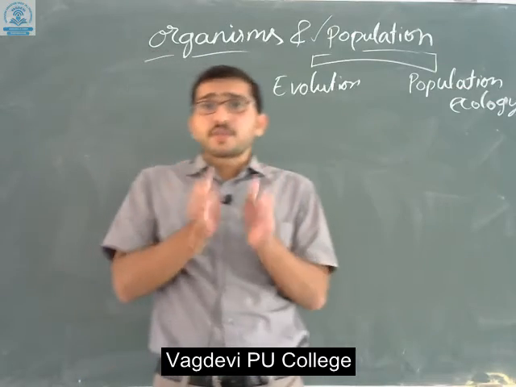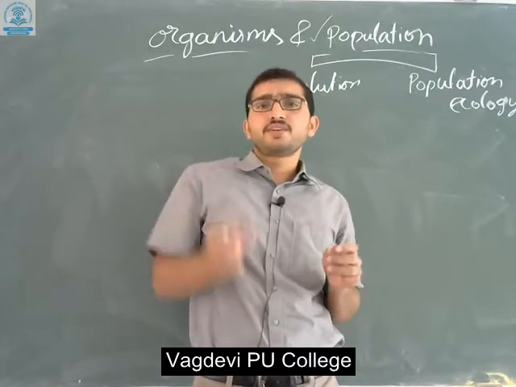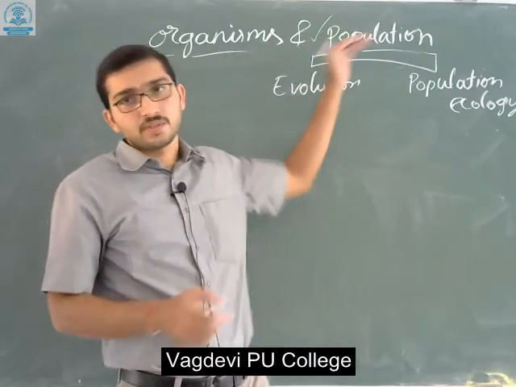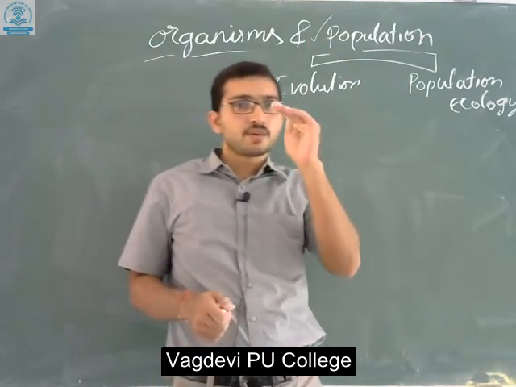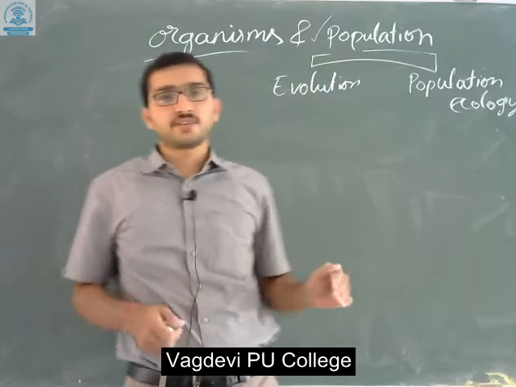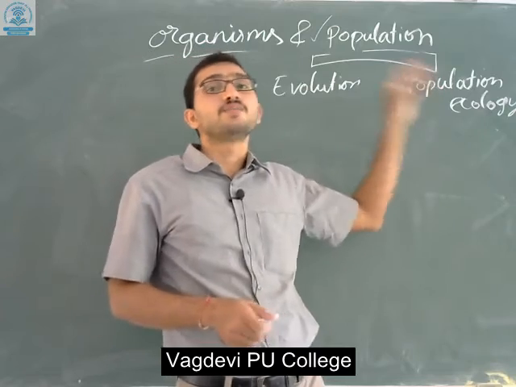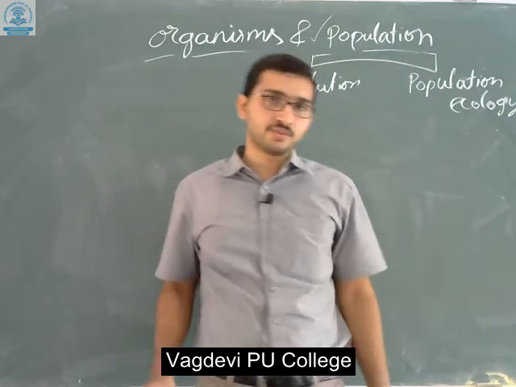Especially, genetic variations are fixed naturally at the population level. Some genetic variations are naturally fixed due to natural selection. We can observe this especially in populations only.